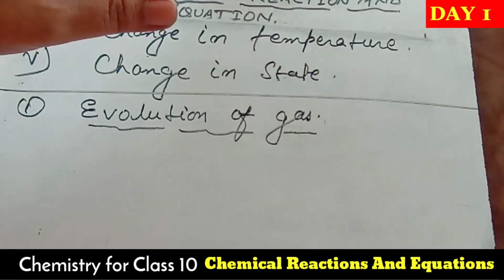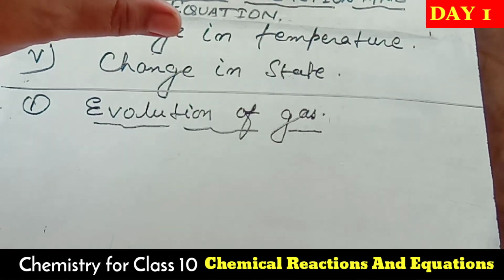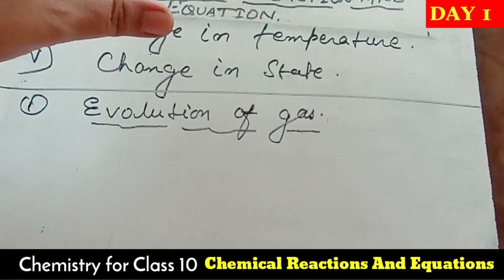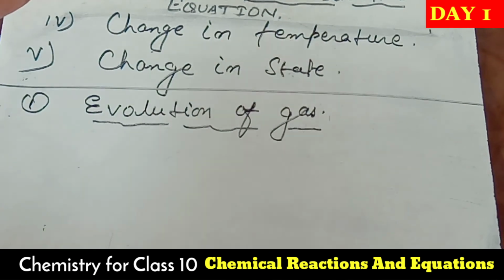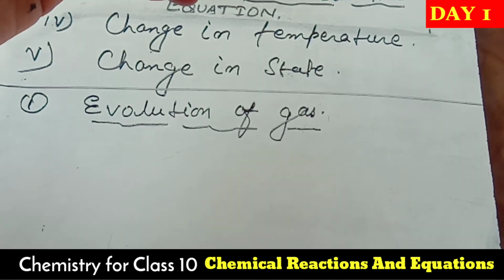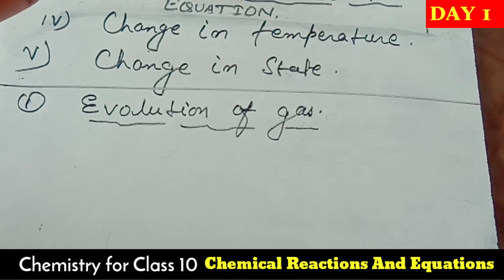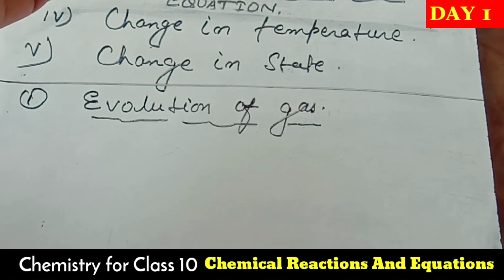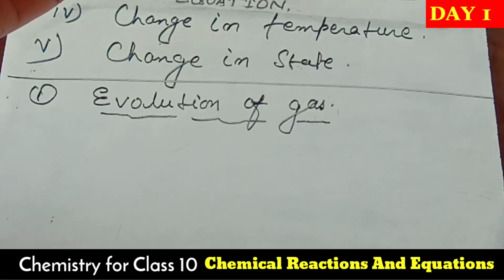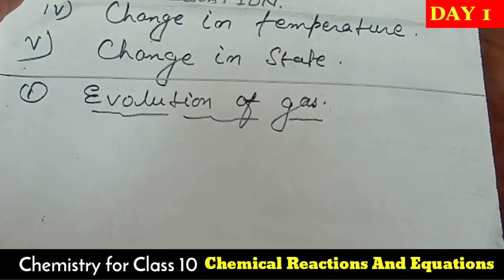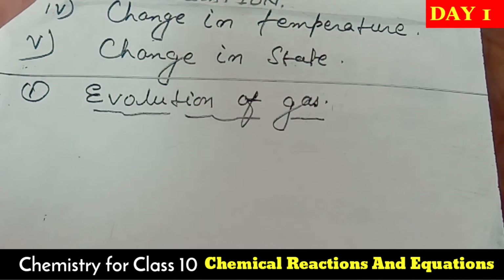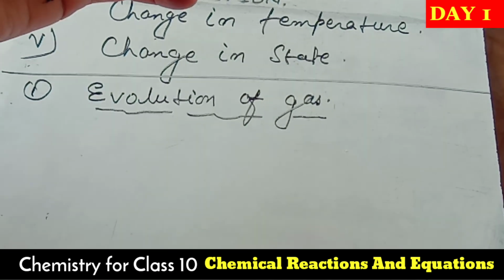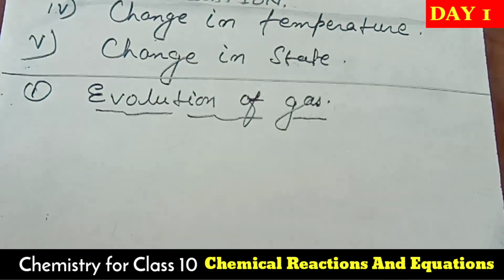So you must have heard the name of zinc. Zinc is a very reactive metal. And you must have heard of hydrochloric acid. Hydrochloric acid is a mineral acid. It is very harmful and corrosive in nature. So we are going to use dilute hydrochloric acid. Dilute hydrochloric acid means that the acid must contain water molecules.